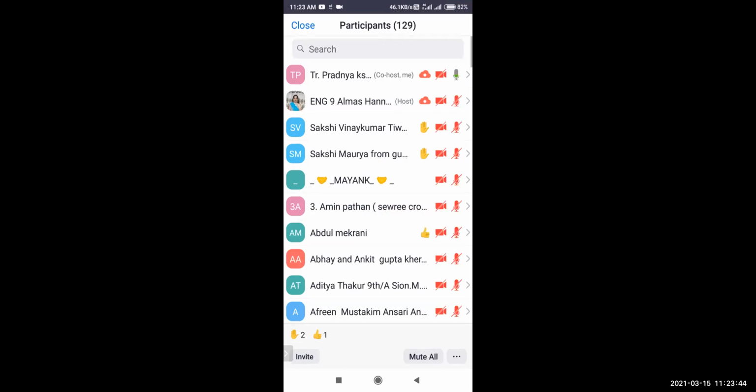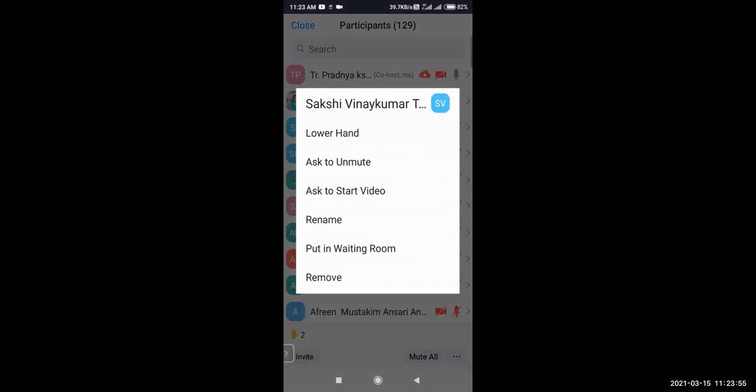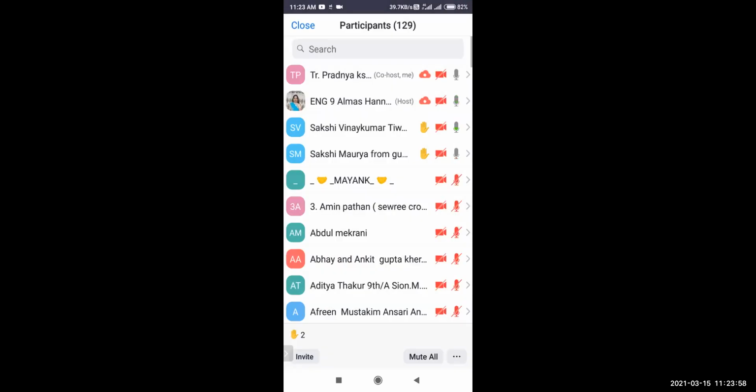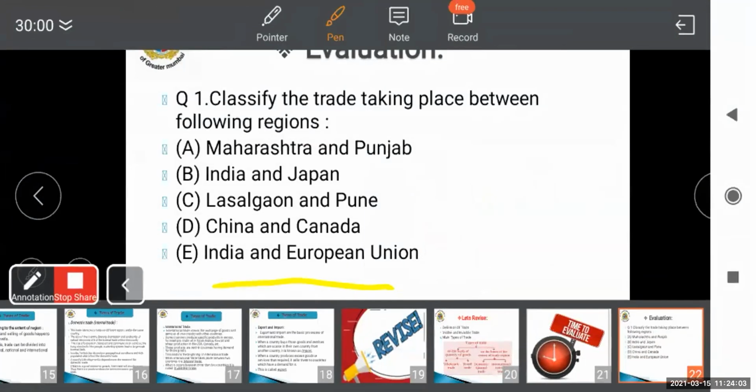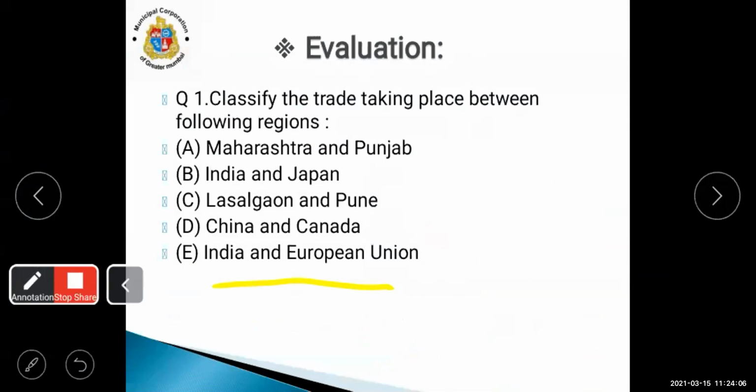Two students have raised their hand. Sakshi Moria, please unmute yourself and answer. Miss, Maharashtra and Punjab is a type of internal trade. Why is it internal trade? Because it is taking place within the country. Yes, correct. Very good. Your answer is correct because the trading is done within the same country. The first one is done.